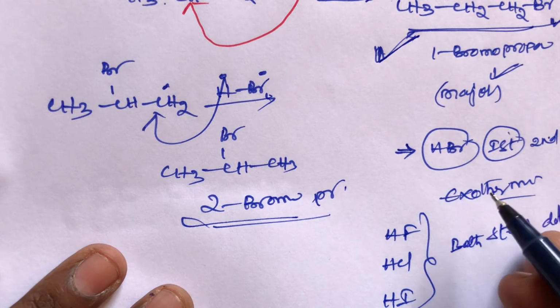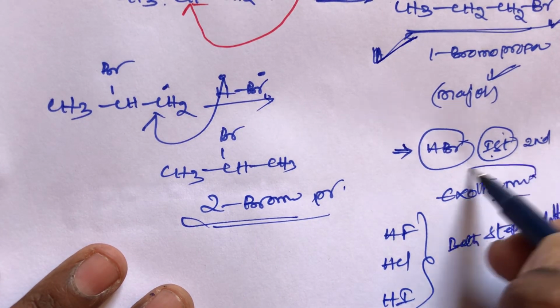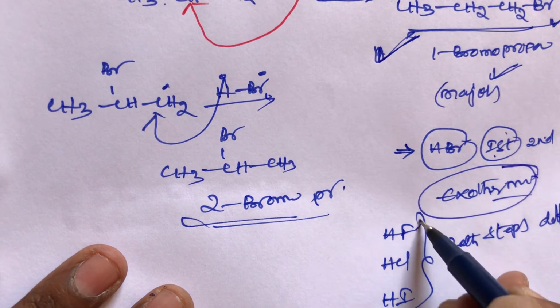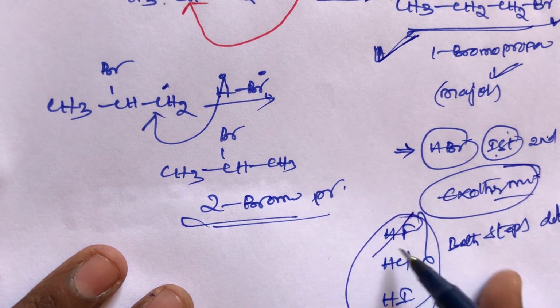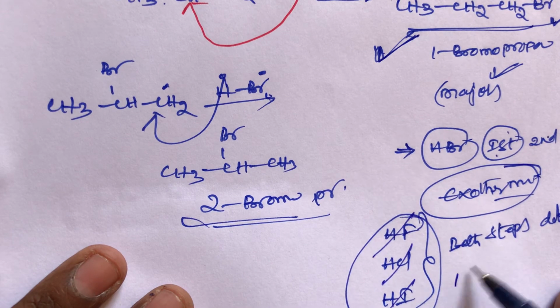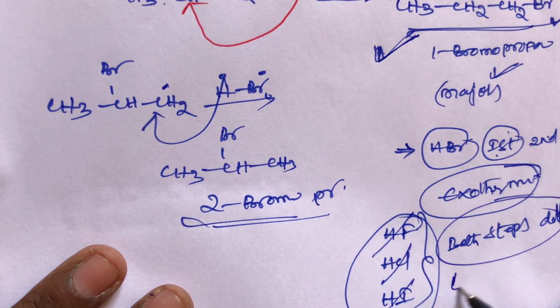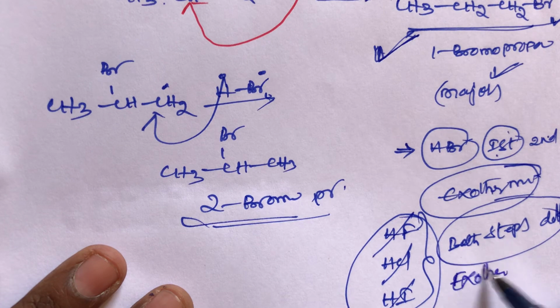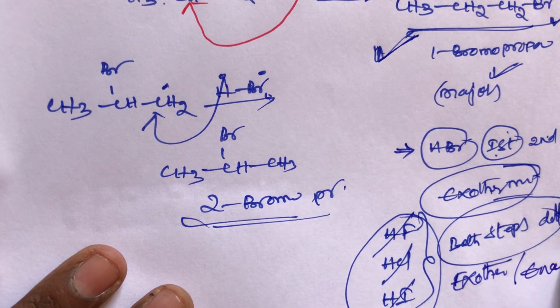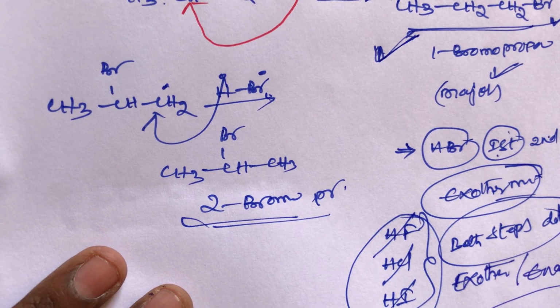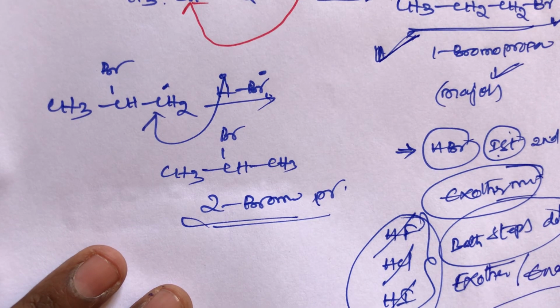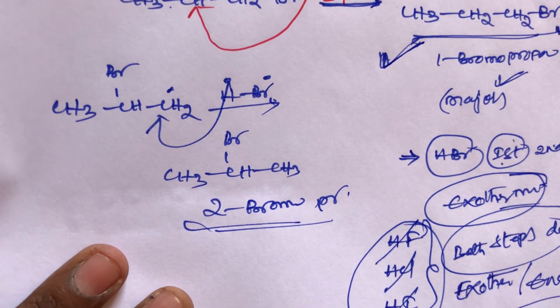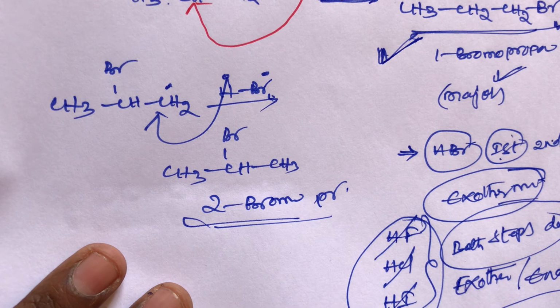But in HBr, both the primary step and secondary step are exothermic reactions, whereas the remaining hydrogen halides like HF, HCl, HI have different steps: one is exothermic, another step is endothermic. That is the reason, students. So if different steps are there, that is not applicable for the anti-Markovnikov rule, that is applicable only for the Markovnikov rule. It is a simple trick, students.